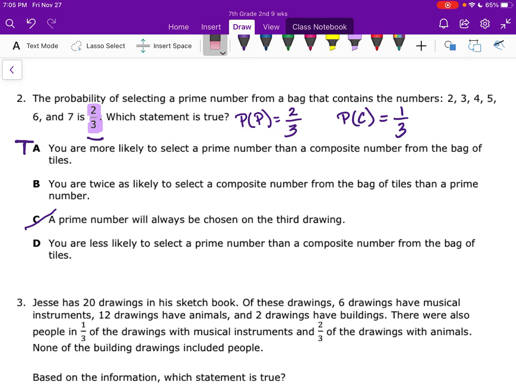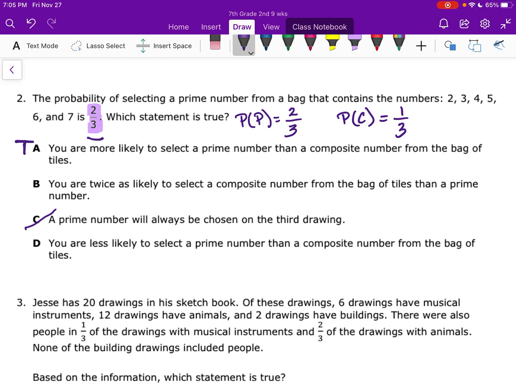You always want to check because sometimes these ones with all the words can be a little bit confusing. So you are twice as likely to select a composite number than a prime. Well, composite is smaller, so are you twice as likely to get the composite? Actually, you're twice as likely to get the prime.